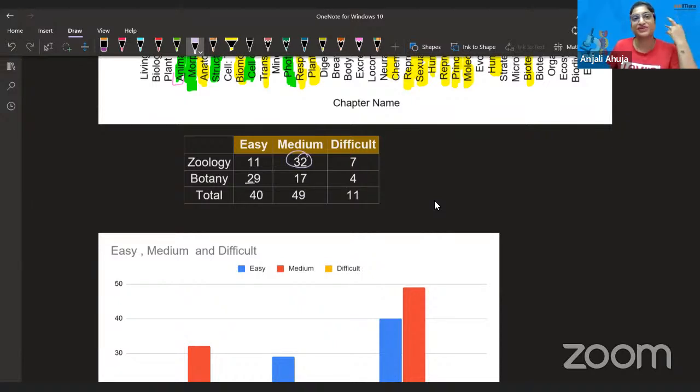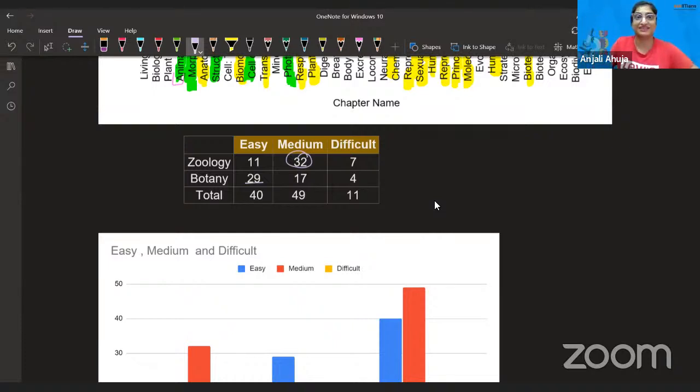In botany, 29 questions I found easy. I don't know, I was reading this feedback online. People are finding botany questions tricky and all that. It's not like that. I expected that they would ask tricky, twisted questions. I was listening to physics and chemistry analysis also. I found that there are tricky questions there, but in bio I did not find many tricky questions. Hardly 1 or 2. Maximum questions are factual based.